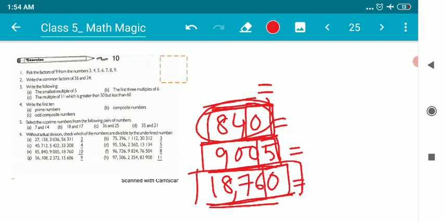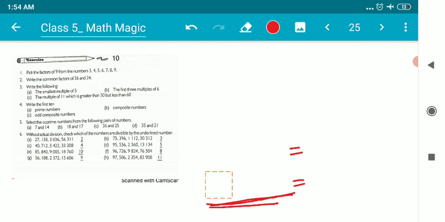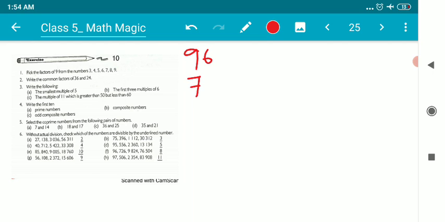Now, children, let us understand the divisibility rule of 8. Let me write the numbers before, children. First number is 96. Next number is 726. Next number is 9824. Next number is 76,504.